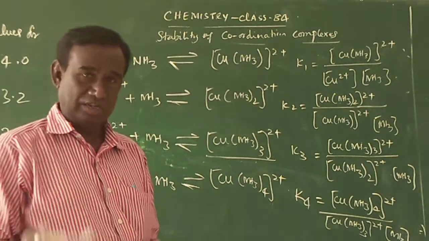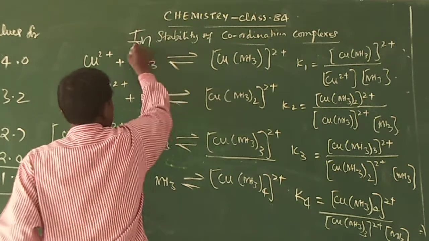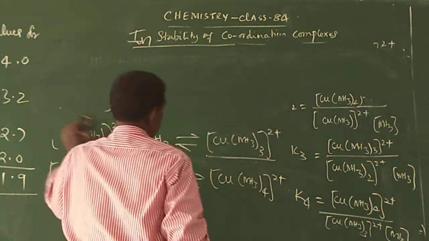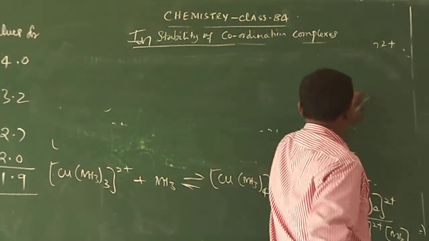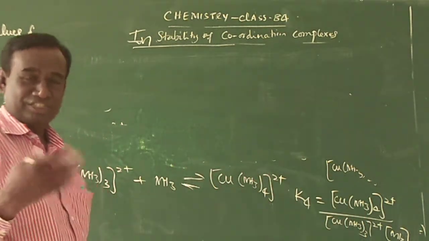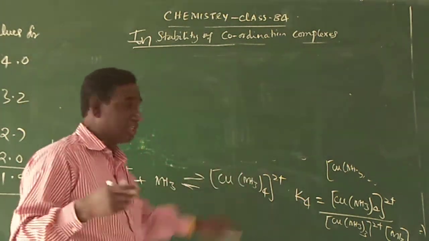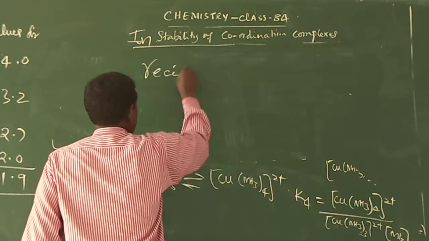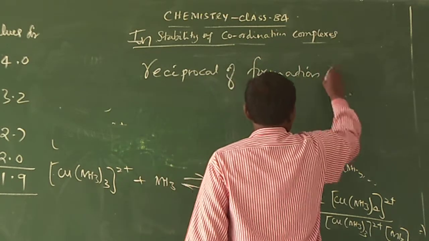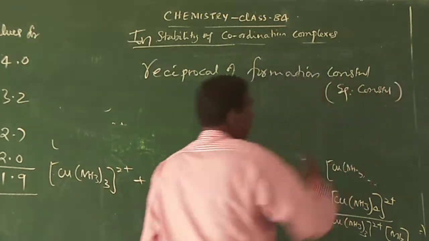But the instability constant, for the instability of coordination compounds, is the reciprocal of the formation constant. What is formation constant? It is nothing but the equilibrium constant.